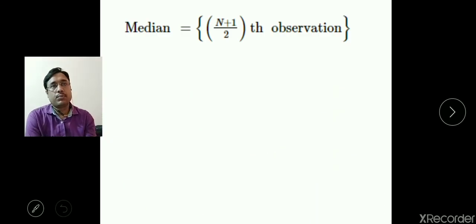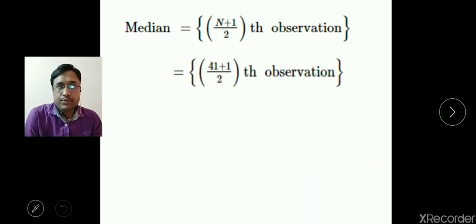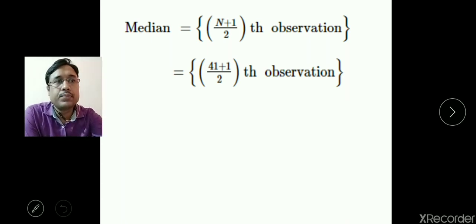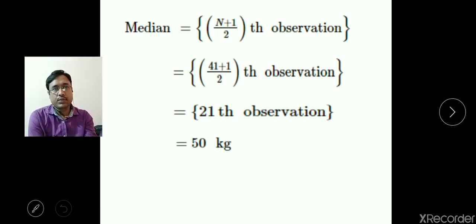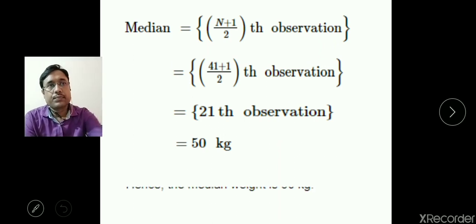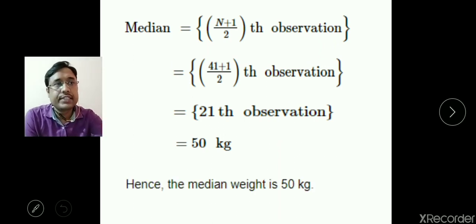Then we will use the formula for median, the (n plus 1) by 2th observation. You have seen that n is 41, so 41 plus 1 by 2 means 42 by 2, which is the 21st observation. That means the median is the 21st observation. Now in the table, the 21st observation is 50 kg. Therefore the median weight is 50 kg.